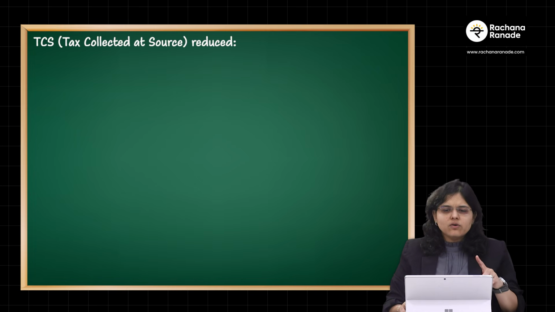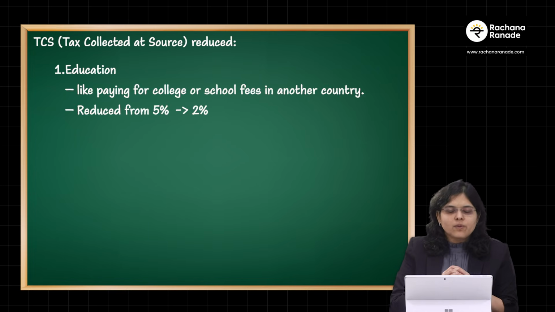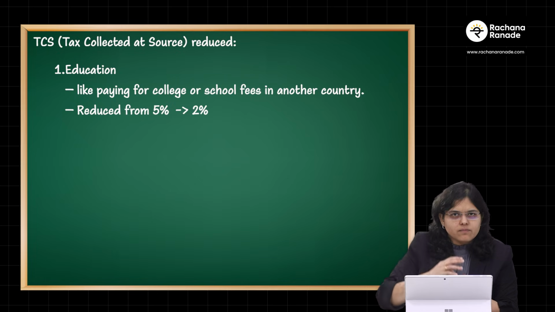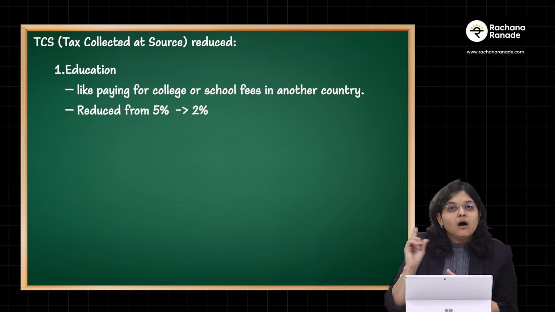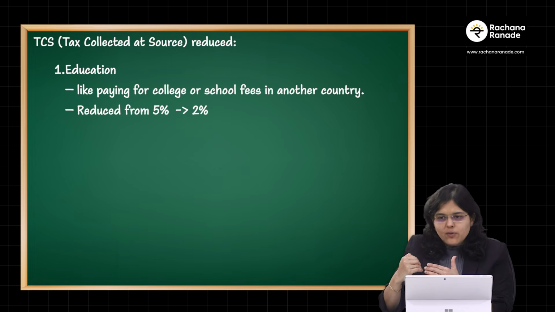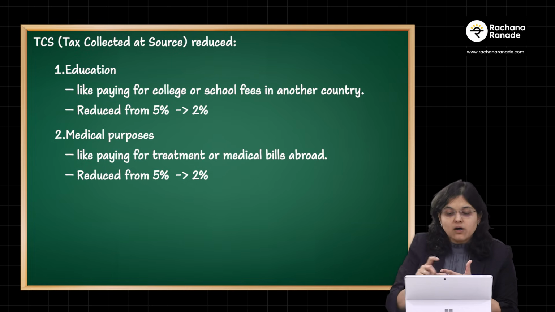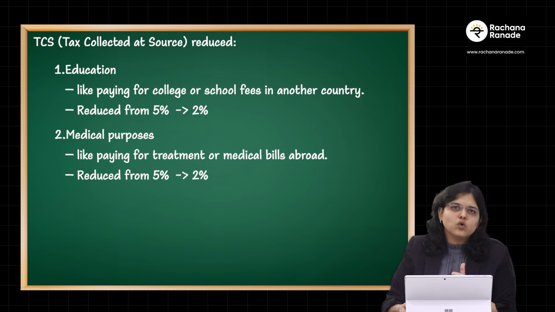So, if I were to give you an example for education, if you're sending money abroad to pay school fees, college fees, earlier TCS was at 5%. Now it is going to be done at 2%. Similarly, if you're sending money for medical purpose, earlier it was 5%. Now it will be done at 2%.